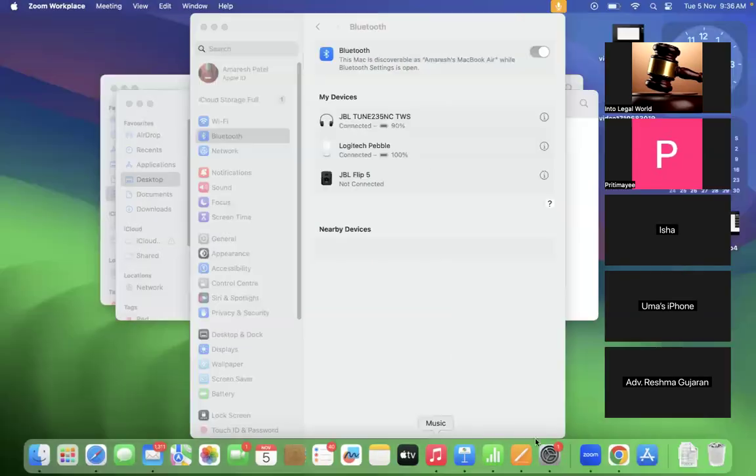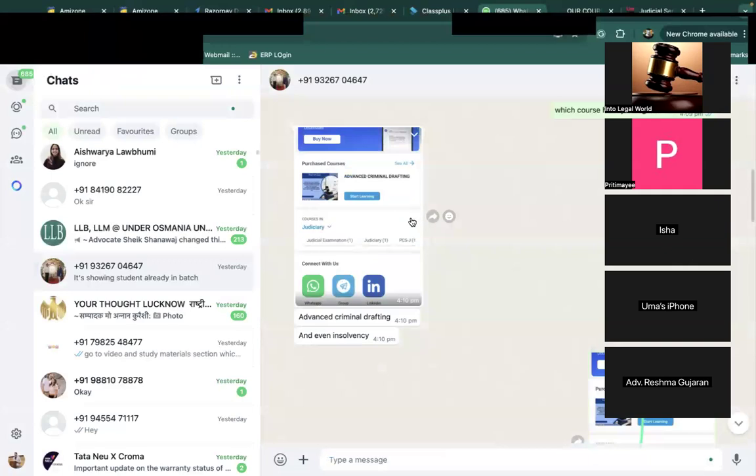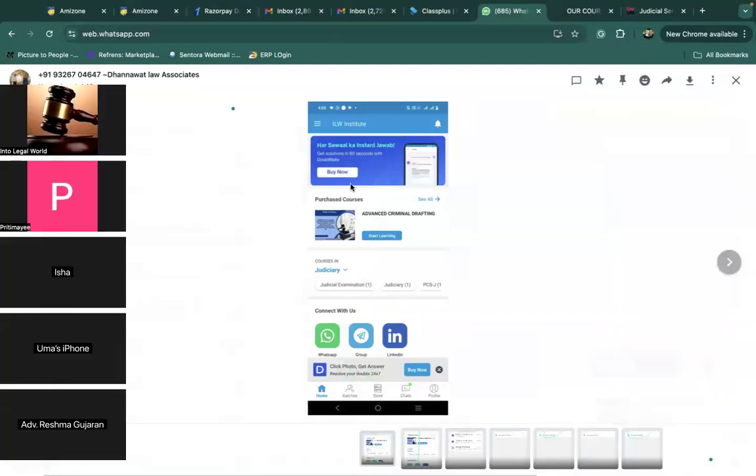Now you might have problems logging in to the app, or problems in how to visit the app. For that, I'm sharing this screen so that you at least have an idea how to visit it. See, when you open your app, this particular screen must be visible to you, right? Now you have a question about where to go to take the lectures or to see the videos.